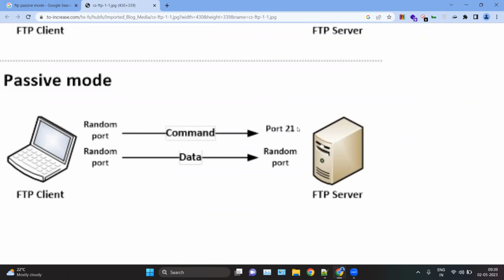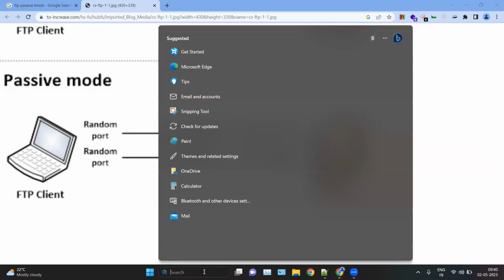After the connection has been established, the FTP client is the one who sends the data connection port on a random port, not on port number 20. Okay, so that is passive mode because here the FTP client itself is sending the port number to connect to the FTP server. Okay, let's take an example.